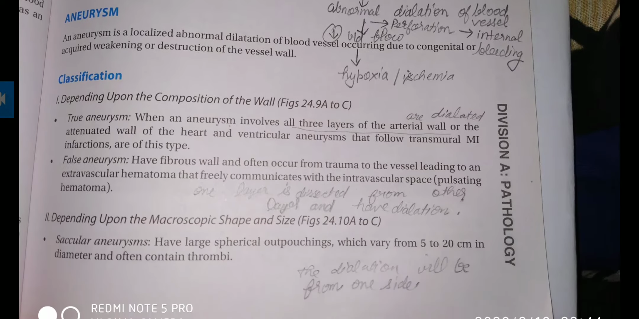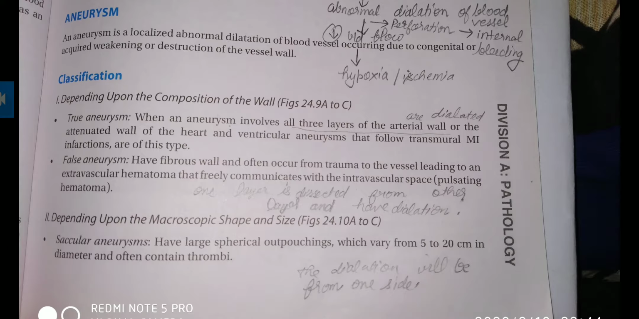So, what is aneurysm? Aneurysm is a localized abnormal dilation of blood vessels occurring due to congenital or acquired weakening or destruction of the vessel wall. It is an abnormal dilation of the blood vessels, which will dilate very largely, due to congenital or acquired weakening or destruction of the vessel wall.